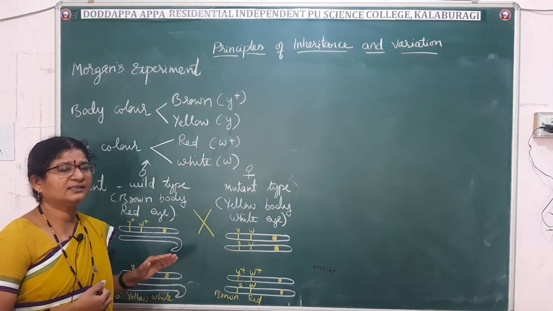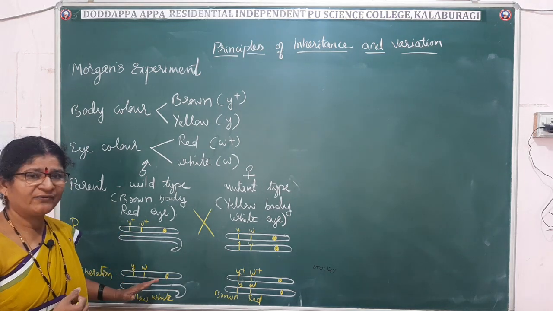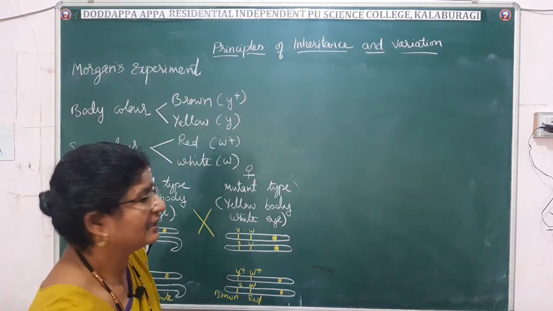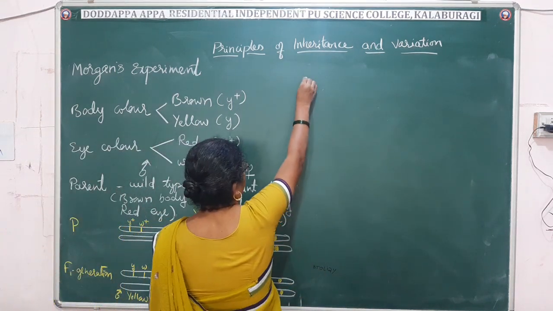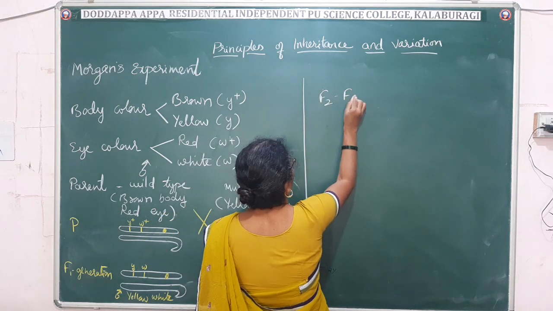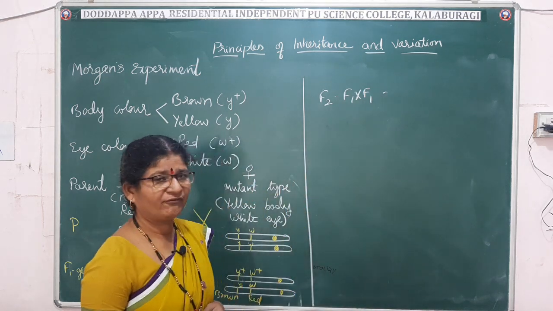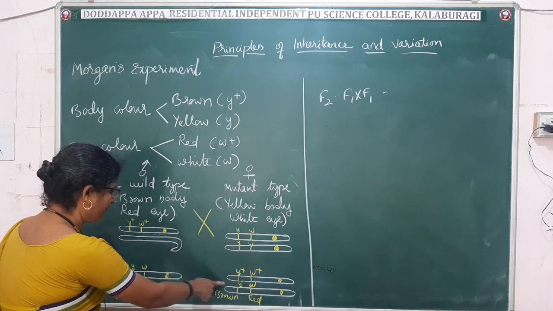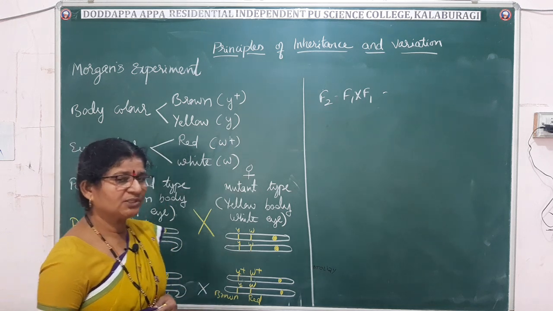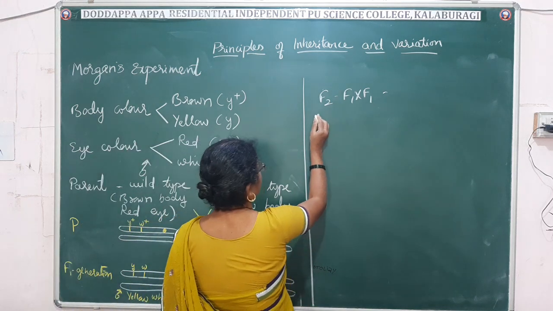Now what is the third step in Mendel's experiment? That is selfing of the F1 progenies to get the F2 generation. Morgan also did the same. To get F2, he selfed the F1 progenies. Now let me write the gametes. You know that the gametes are haploid.